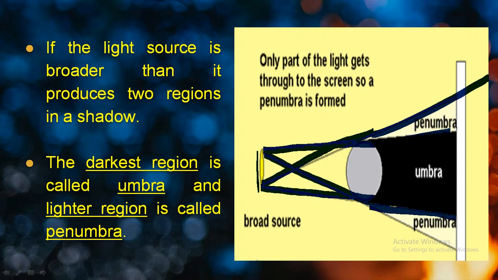The darkest region of the shadow is known as umbra, and the lightest region of the shadow is considered as the penumbra. This umbra and penumbra can be formed naturally also. Do you know when? When a solar eclipse and lunar eclipse are formed, at that time you can see this umbra and penumbra. Especially when a lunar eclipse is formed, you can completely see the umbra and penumbra regions. I will show it afterwards.